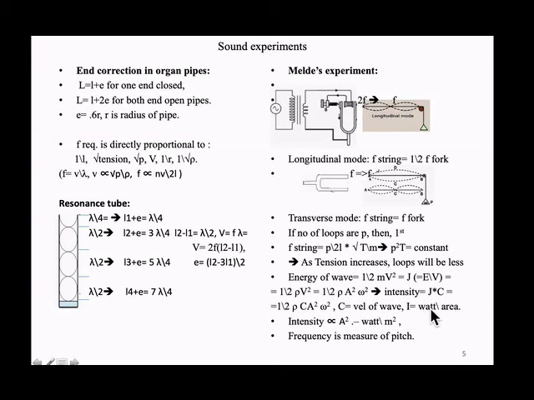When I take c in meters per second and energy density in energy per meter cubed, I get energy per meter square per second, that is intensity. So from this equation we observe that intensity is proportional to amplitude square. Frequency is nothing but a measure of pitch of the sound.